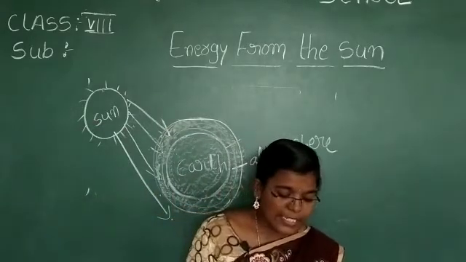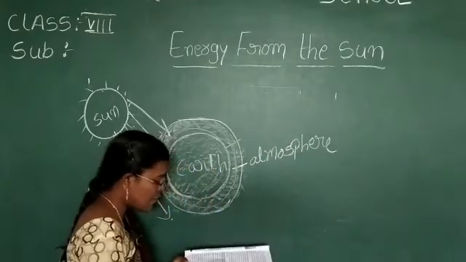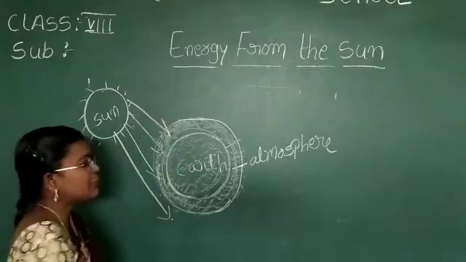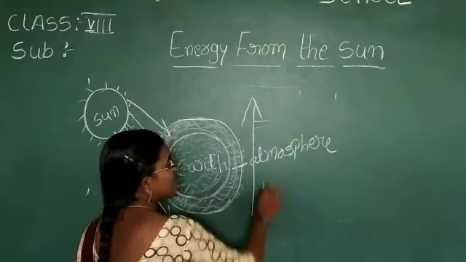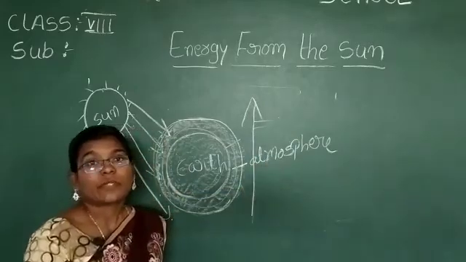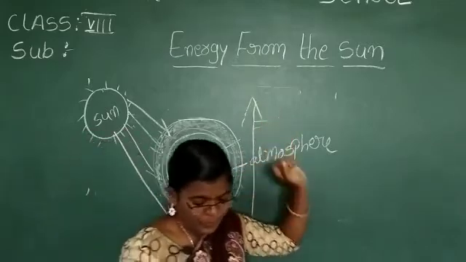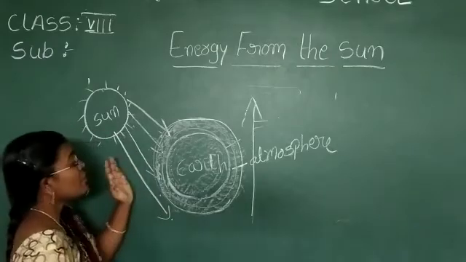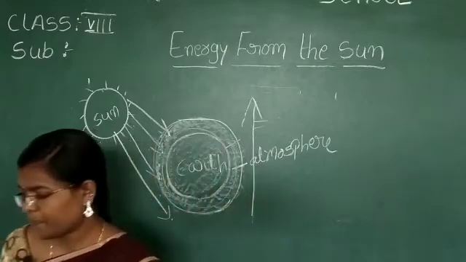That's why it is warmer near the surface of the earth compared to places of higher altitude. Whenever we go higher, the temperature decreases. So that is how the atmosphere is heated. Clear here? Next, heat balance.